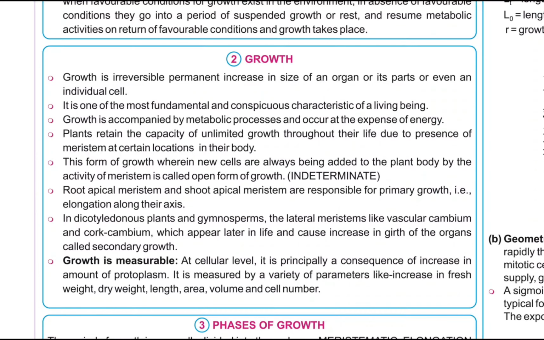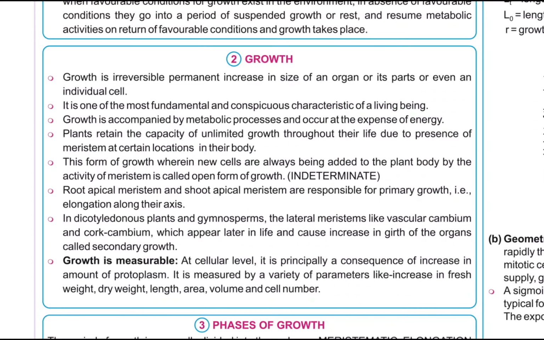Growth. Growth is an irreversible, permanent increase in size of an organ or its part or even an individual cell. It is one of the most fundamental and conspicuous characteristics of a living being. Growth is accompanied by a metabolic process and occurs at the expense of energy. Plants retain the capacity of unlimited growth throughout their life due to presence of meristem at certain locations in their body. This form of growth, wherein new cells are always being added to the plant body by the activity of meristem, is called open form growth, indeterminate.